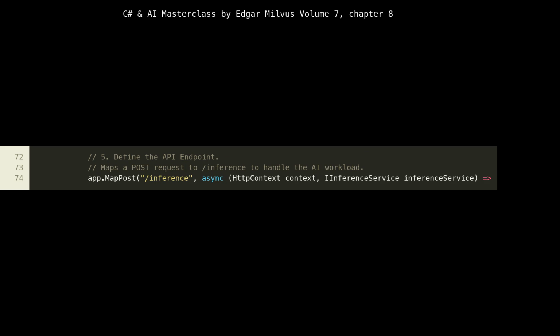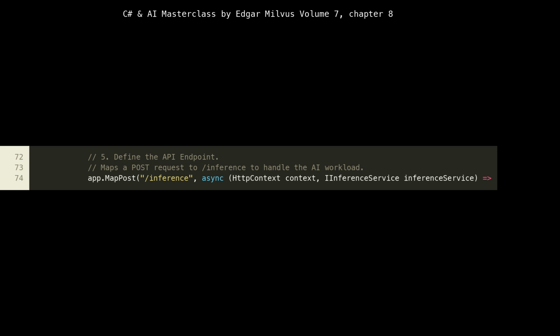At lines 72 to 75, var app = builder.Build() finalizes the application's configuration, creating the web application instance. Following this, app.MapPost("/inference") defines our API endpoint. This uses ASP.NET Core's minimal APIs feature, which allows for concise endpoint definitions without the overhead of controllers. We're mapping a POST request to the /inference path.